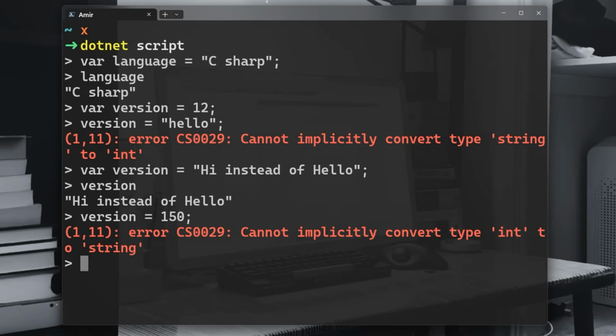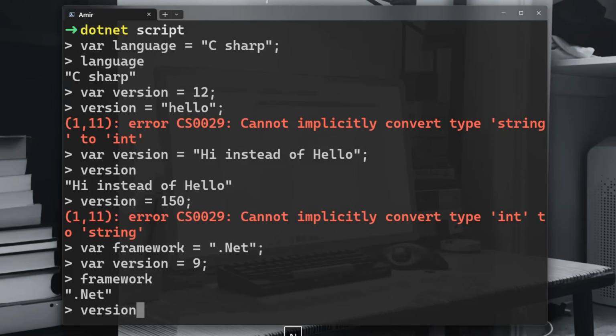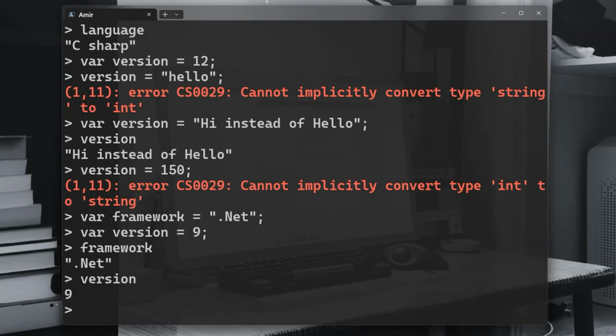Also, we have string interpolation. What does that mean? Let's have a variable called framework that is the .NET, and let's have the version, and that is 9. Okay, so we have here framework, we have the version. Sounds good. Now, if I want to type to the console, console.writeLine, I want to have placeholders for both, and substitute the framework and version for whatever framework and version is hard-coded in my program. I want to print that.